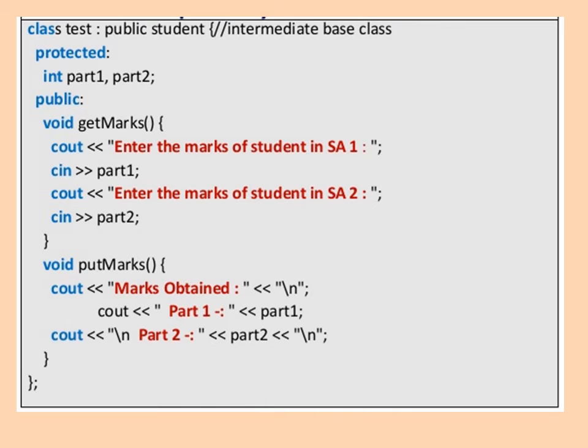That is, we take the mass of SA1 and SA2 from the user and store them in part 1 and part 2 respectively. So this is about get mass. Now void put mass, here we are going to display the mass of part 1 and part 2. So we have written cout mass obtained, cout part 1, cout part 2. So this is about the class test.